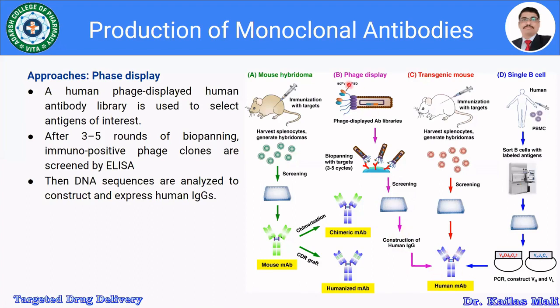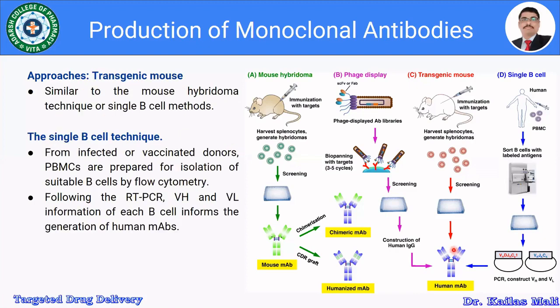So this is about the phage display. In the case of phage display, a human phage-displayed human antibody library is used to select the antigen of interest. After 3 to 5 rounds of biopanning, immunopositive phage clones are screened by the ELISA. Then DNA sequences are analyzed to construct and express the human monoclonal antibody. So this is about the phage display.